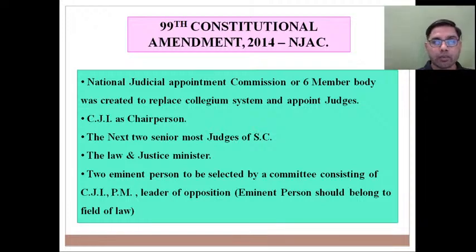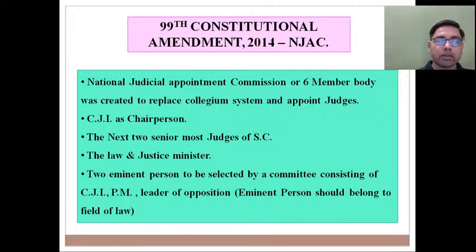And the National Judicial Appointment Commission tried to make this process integrative, participatory and consultative, where it is saying that there will be a 6-member body headed by the Chief Justice of India, consisting of 2 other senior-most judges of the Supreme Court, the Law and Justice Minister, and 2 distinguished jurists, 2 eminent persons who will come from civil society, and those 2 names will be nominated by a committee of 3 members, जिसमें CJI भी हैं, Prime Minister भी हैं और Leader of Opposition in Lok Sabha भी हैं.